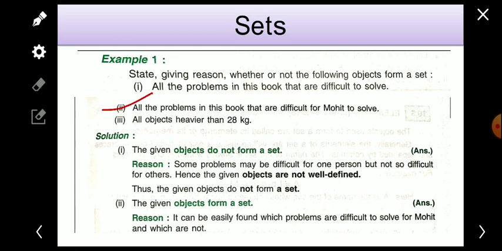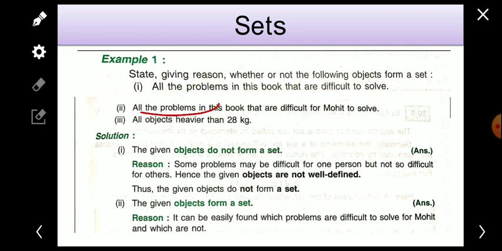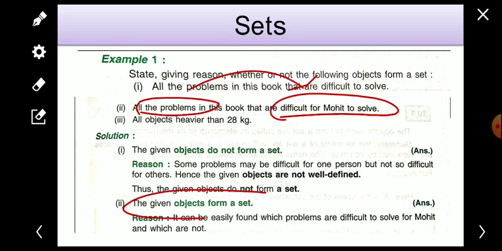Now question number 2, example 2: all the problems in the book are difficult for Mohit to solve. Here the given objects form a set, because the problems are difficult for Mohit. It is very clear that the problems are difficult for Mohit.